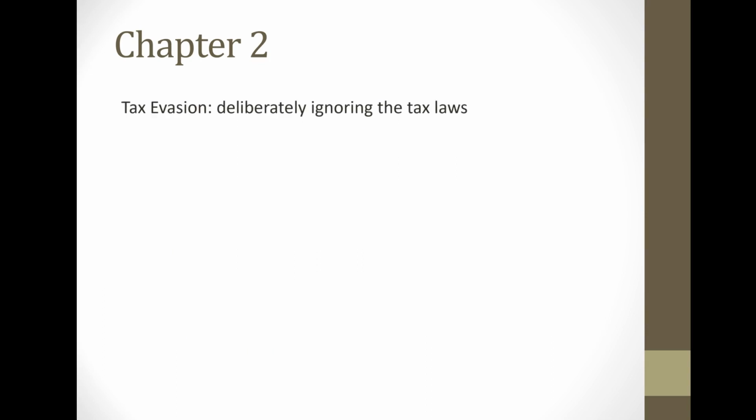On the other end of the spectrum is tax evasion. Tax evasion is deliberately ignoring the tax laws. So an example of that is claiming personal expenses and deducting them on your business income. And another example is not reporting income. Some individuals make cash sales, they get cash from their customers, and they don't issue a receipt, and they don't report the income. Once again, that is considered tax evasion.